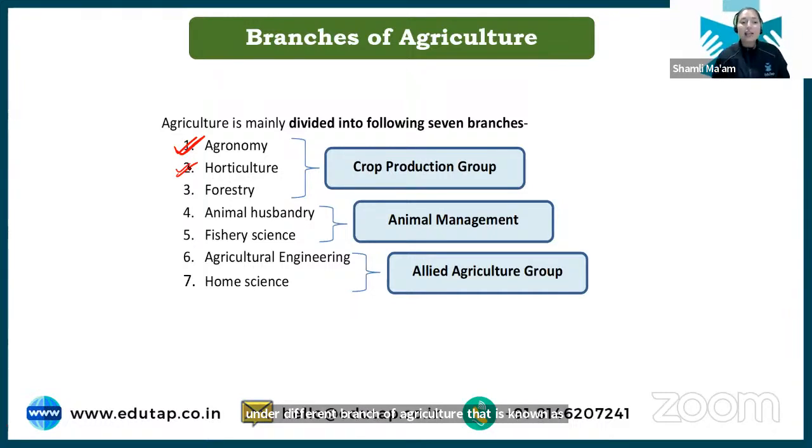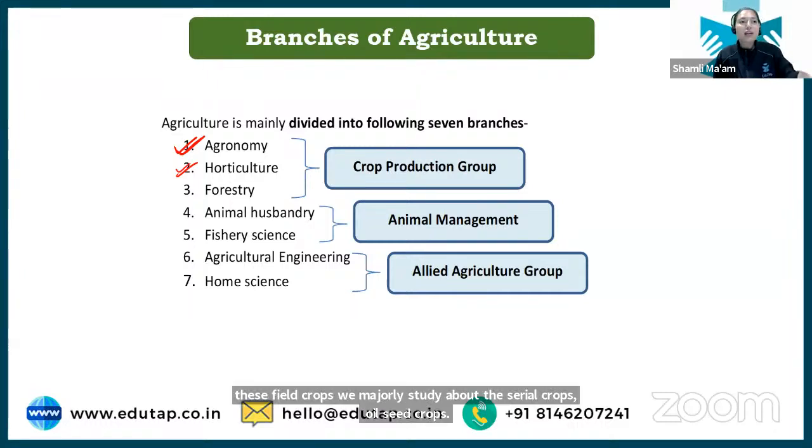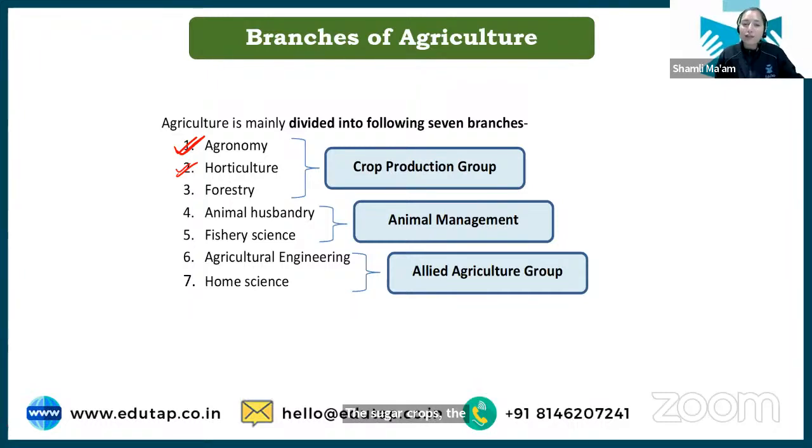I will be discussing it later also, but agronomy is basically the study of field crops. In these field crops, we majorly study the cereal crops, oilseed crops, sugar crops, and fodder crops. All these kinds of crops come under agronomy, where we study the principles and practice of growing these crops. Next we have horticulture.